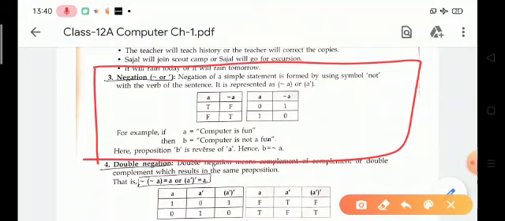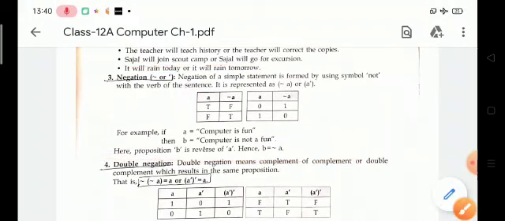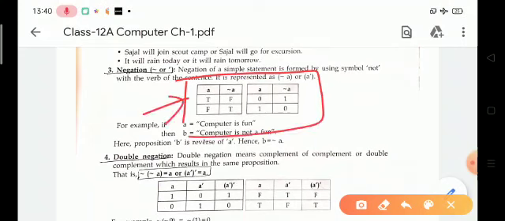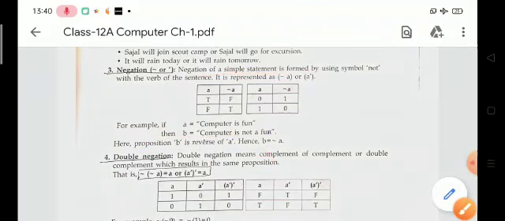Now negation. Negation works on a single variable. It is also known as inverse. The negation of a simple sentence is found by using the word not with the verb of the sentence. It is represented by this symbol. It is the complement of the input. Suppose your input is true, then your output will be false. If the input is false, then the output will be true. So it is the reverse of the input, and it is also known as complement.